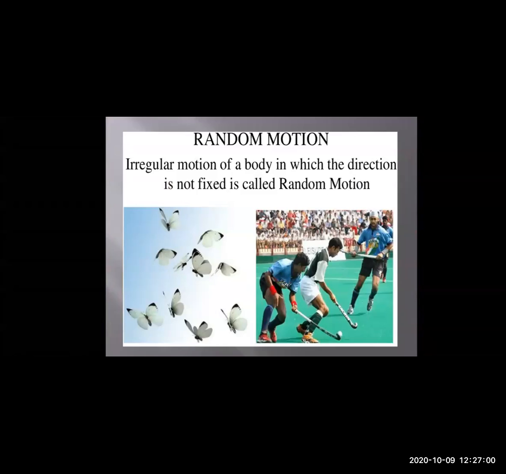Now you can see the players of hockey. They are moving behind the ball, but they are not moving in the same direction. They are moving anyhow. Anyone is coming in any direction, and they are moving anyhow on the ground to take the ball away from the players. So random motion is the irregular motion of a body, meaning the motion is not fixed.